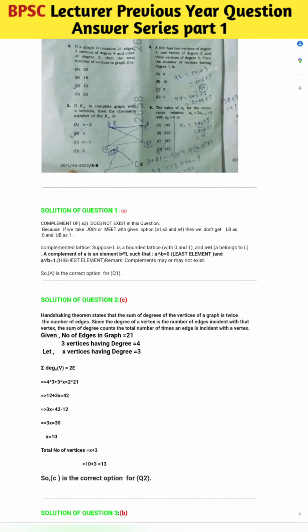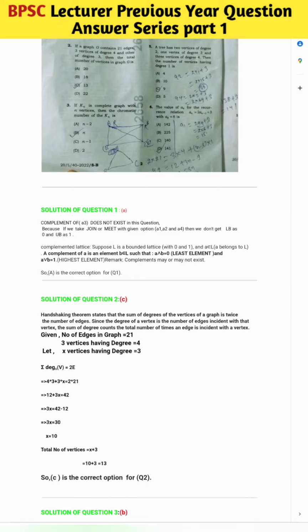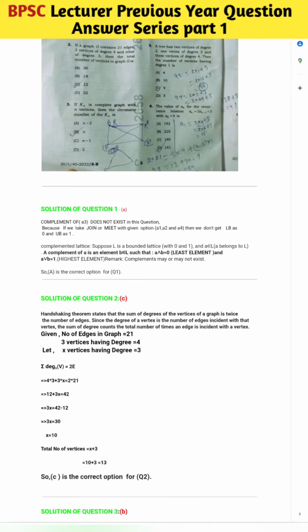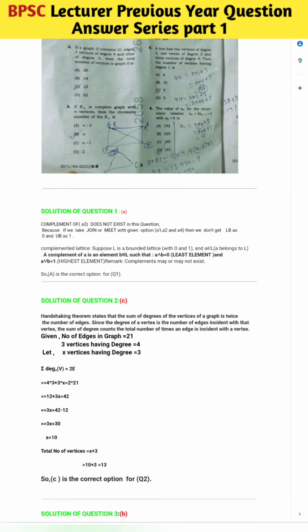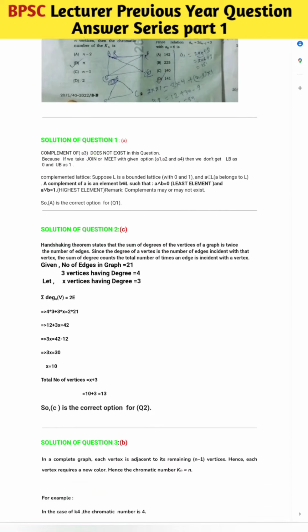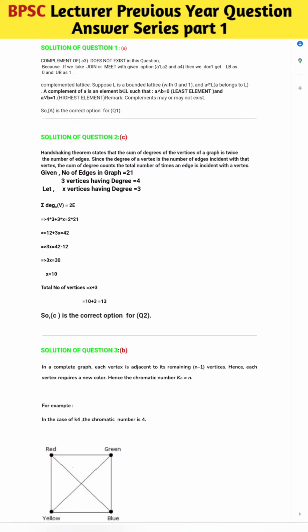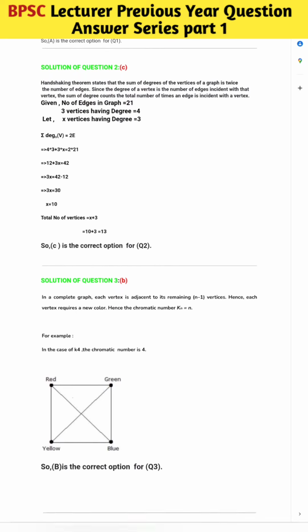Now in the second question, you have to find the total number of vertices in the graph. So here we got a graph. You know a graph is defined as a combination of vertices and edges. Vertices are given, edges are given, degree is given, and it is asking for the total number of vertices. So you have to apply the handshaking theorem. In the handshaking theorem, the summation of degrees of vertices must be equal to 2 times the number of edges. So if you apply that formula, you will get x equal to 13. So C is the correct option for question 2.